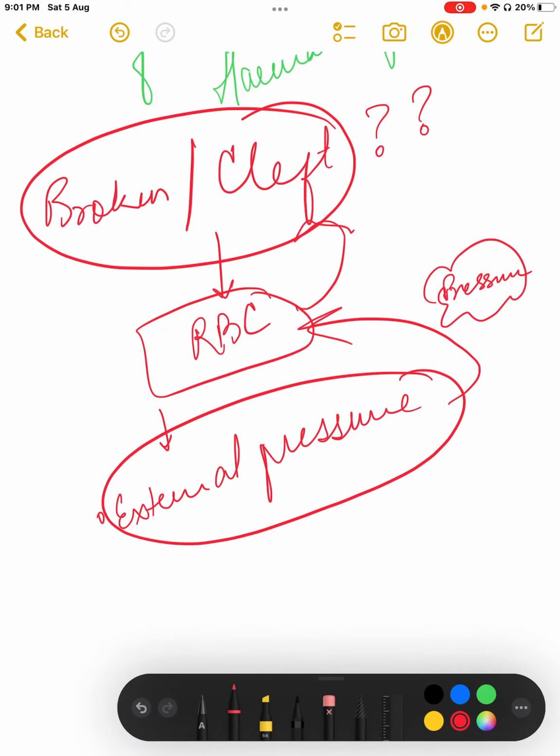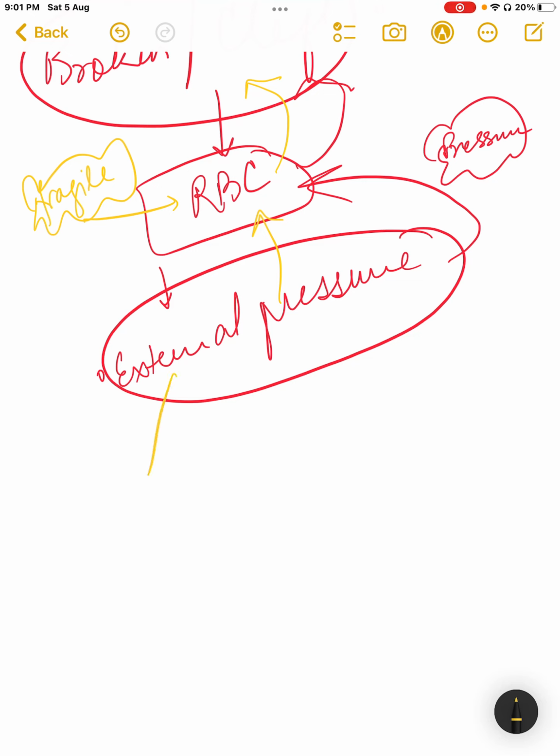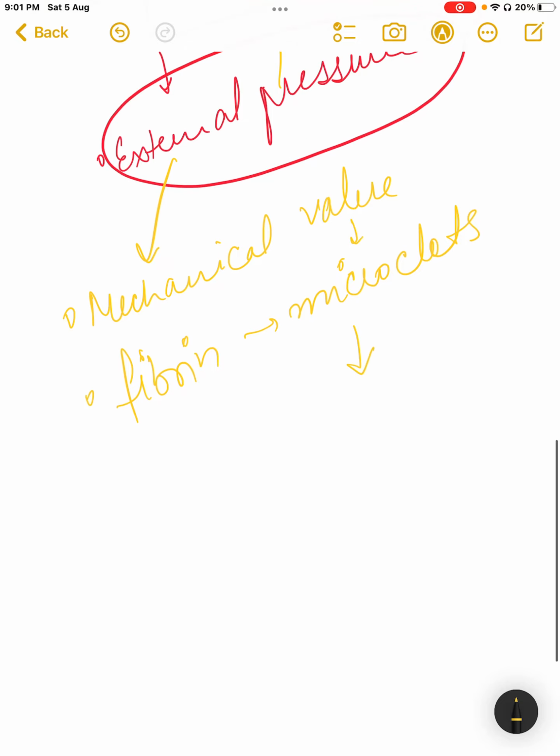This is another thing which you should know: they are very fragile. So if something is very fragile and it undergoes some pressure, then the RBCs will tend to break. Now, what type of pressure are we talking about? This pressure could be due to a mechanical valve, as in the case of a heart patient, or it could be because of fibrin, as in the case of microclots in the vessels, anything which is creating a hindrance. All this will create a hindrance in the passage of RBCs.